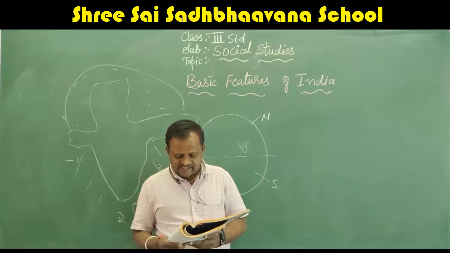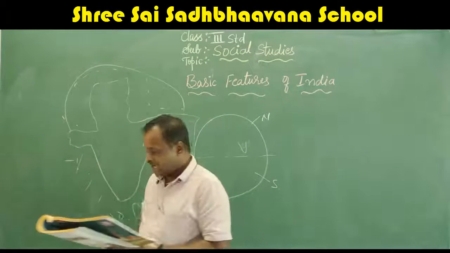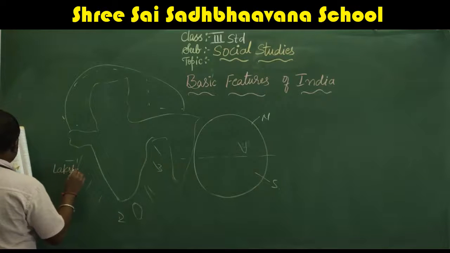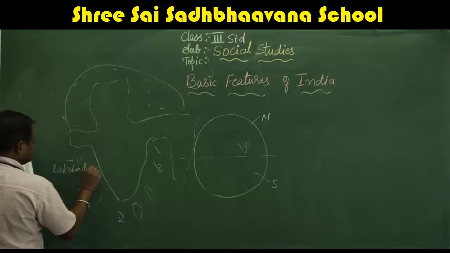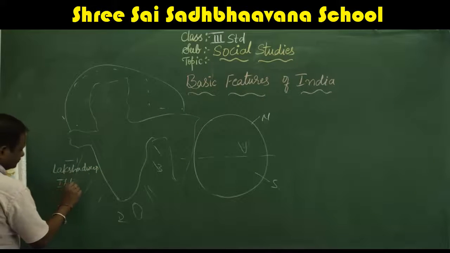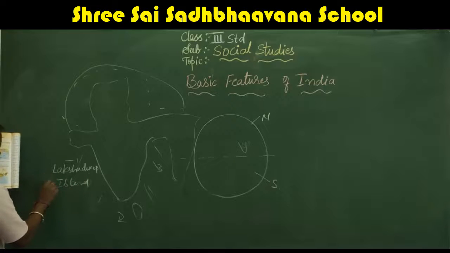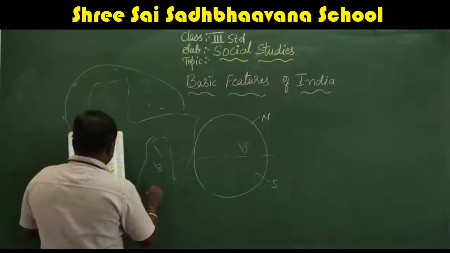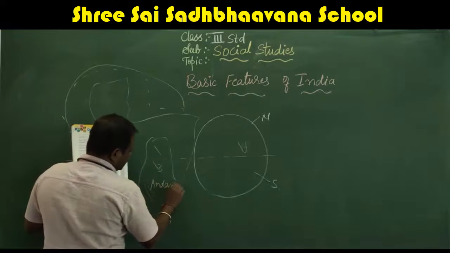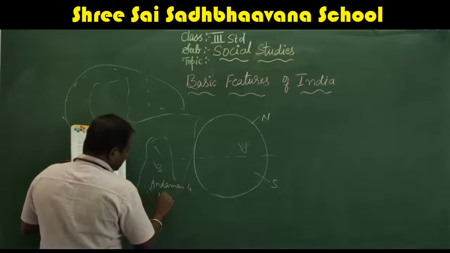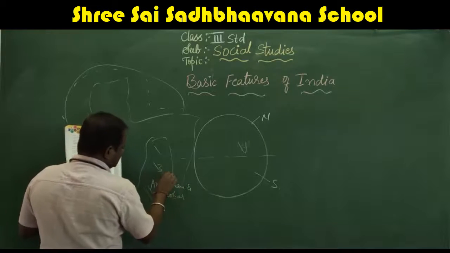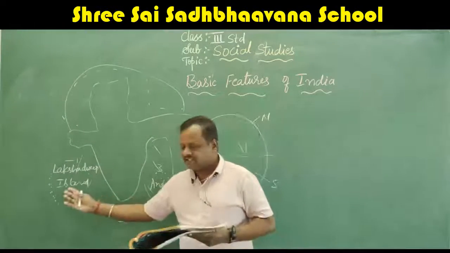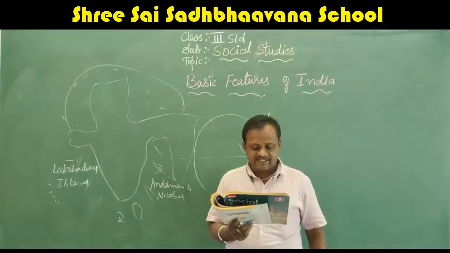Lakshadweep lies in the Arabian Sea. This side, Lakshadweep Islands. See, they have given them very small, like this. So this is the Lakshadweep. This is the Andaman and Nicobar. Here also some group of islands are there. So they are called Andaman and Nicobar, and this side is called Lakshadweep Islands.